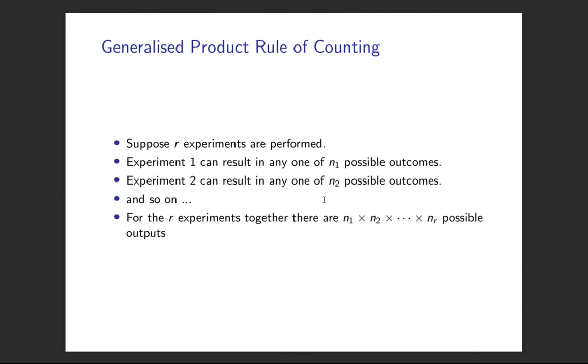Now, there's a more general version of that, which we've already kind of been using actually, more than just with 2 sets. If we've got multiple experiments, suppose we've got 10 experiments, and we've got n1 possible outcomes in the first experiment, n2 in the second one, you don't need to have the same number of outcomes in each experiment. You just multiply them all up. And we already did that when we were looking at the byte. So that's the general version of the product rule.